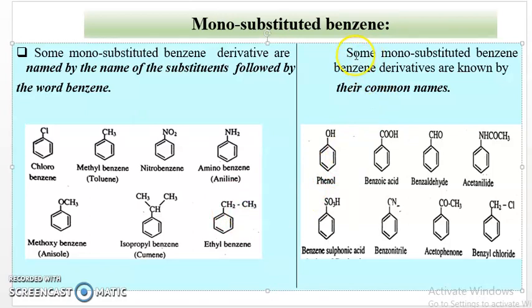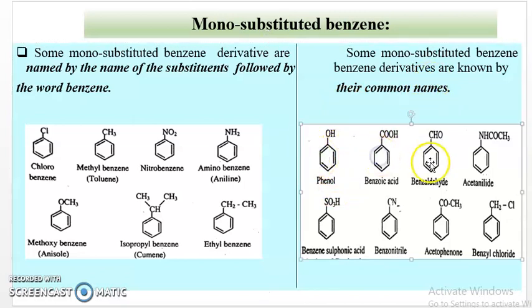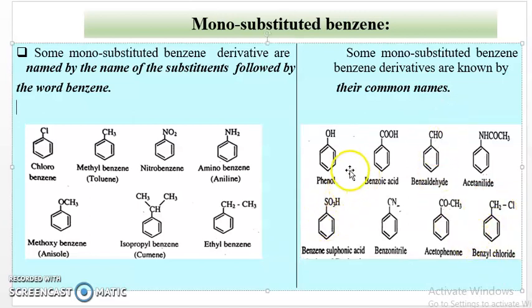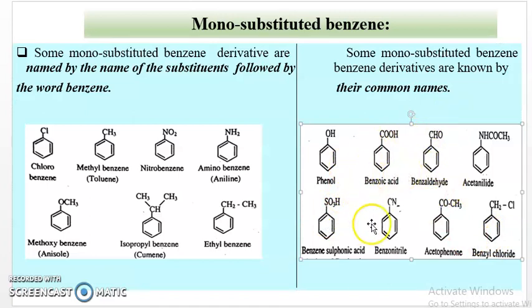Then some monosubstituted benzene derivatives are known by their common names. For example, phenol, benzoic acid, benzaldehyde, which is an aromatic aldehyde. The functional group is aldehyde in this. Then benzene sulfonic acid. Then benzonitrile, acetophenone, which is an aromatic ketone, and benzyl chloride. This position is the benzylic position, therefore chlorine is attached to this benzylic carbon, therefore it is benzyl chloride. These compounds are known by their common names.